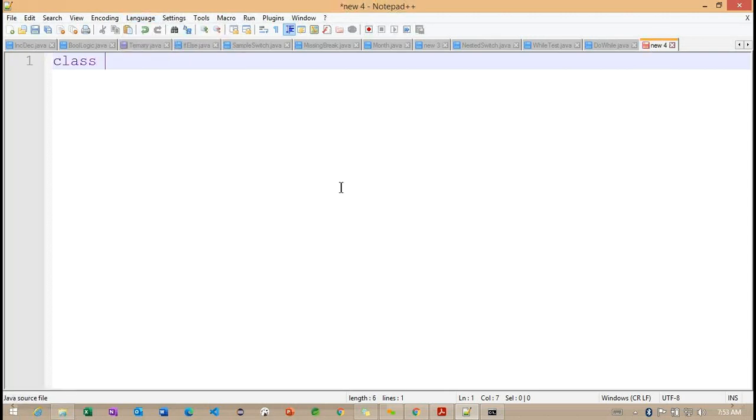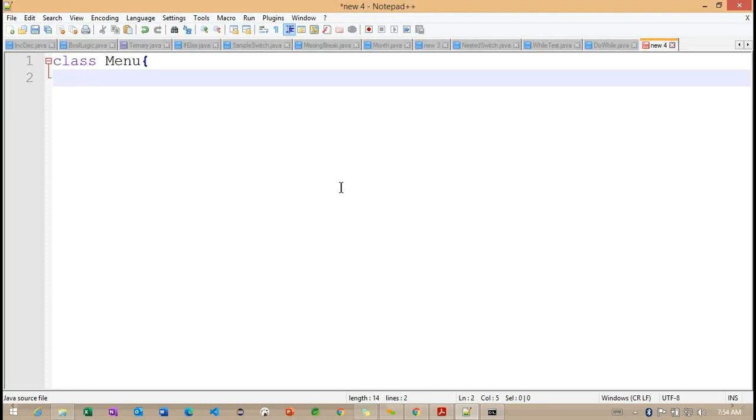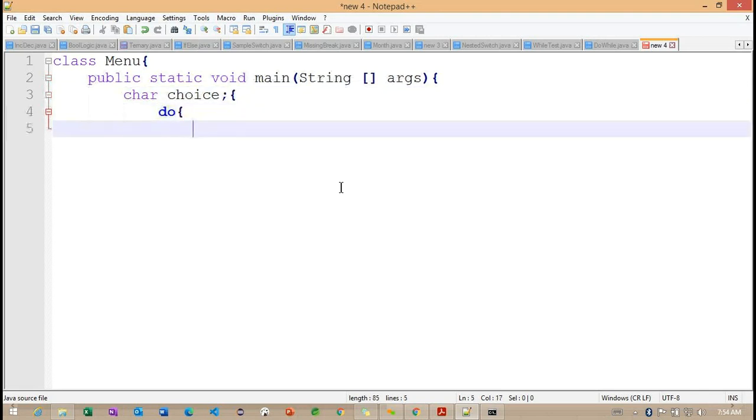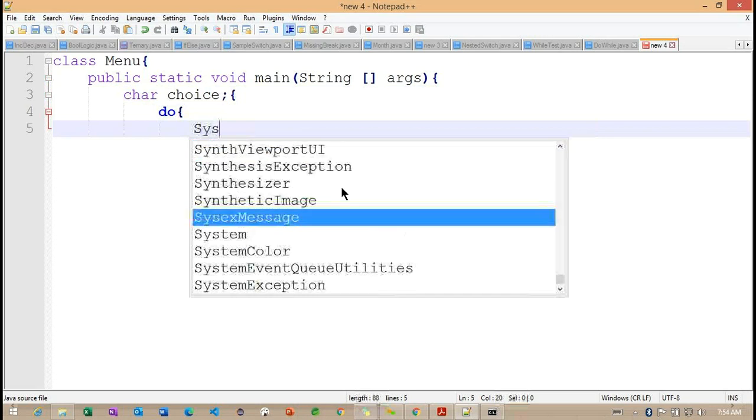I'm going to define a menu example here. For this, we are going to use the char data type as a choice here. And after choice, I'm defining the do block here.